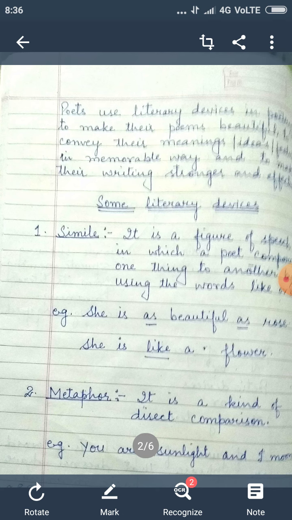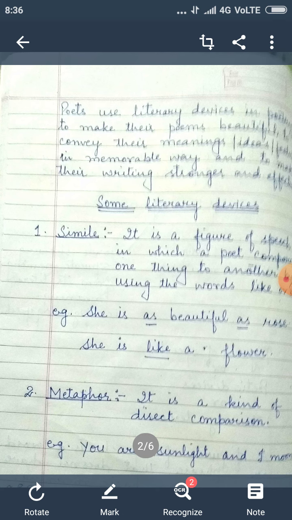She is like a flower. Here she is so beautiful that the poet has compared her, saying you are like a flower. So the word like is used here to compare the beauty of she with the flower. The next poetic device is metaphor. It's a kind of direct comparison.